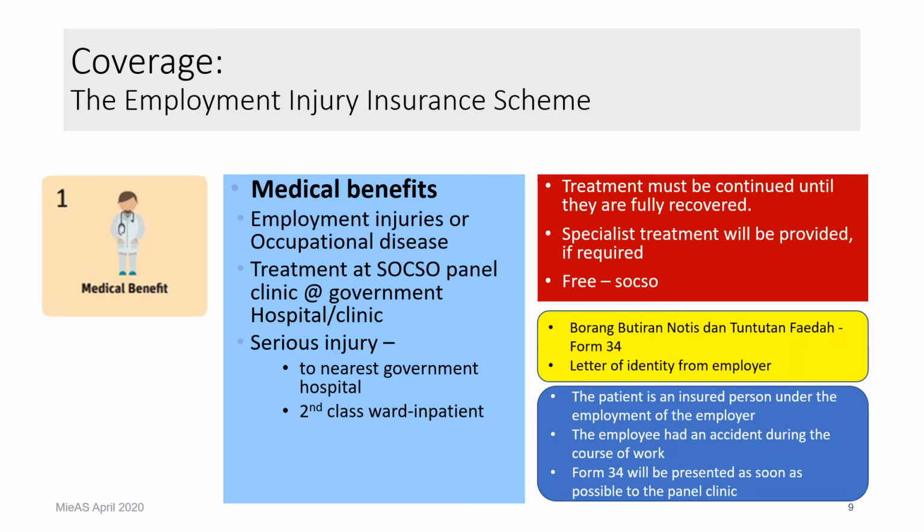So in this slide, you can find the coverage, qualifying condition, and procedures to follow when you want to claim. For example, in the red box, this is what we call the medical benefits. This covers any injuries or occupational disease, so you can get the treatment from a SOCSO panel clinic, a government hospital and clinic.